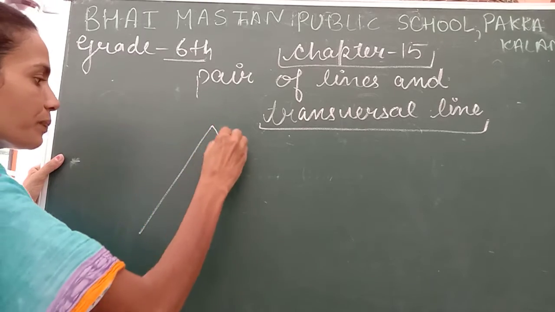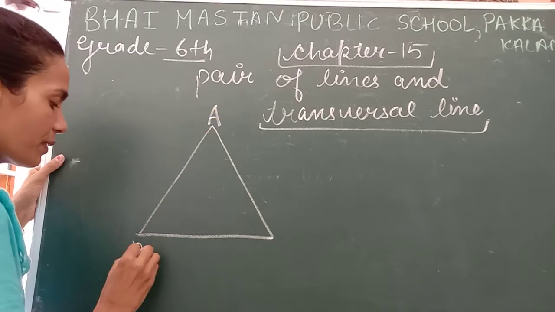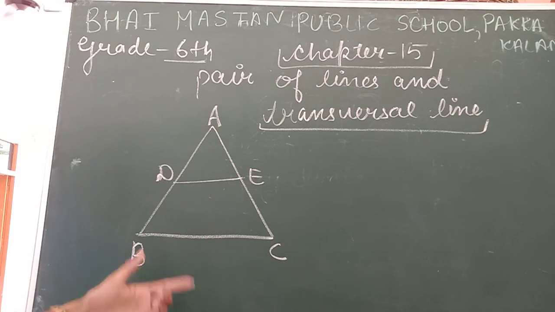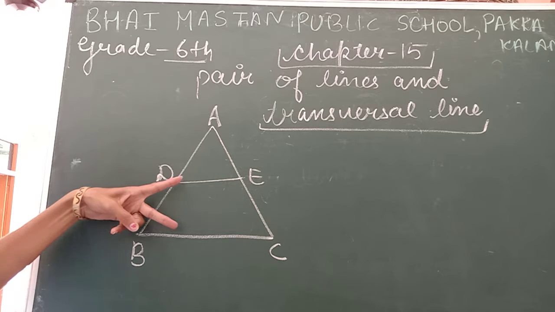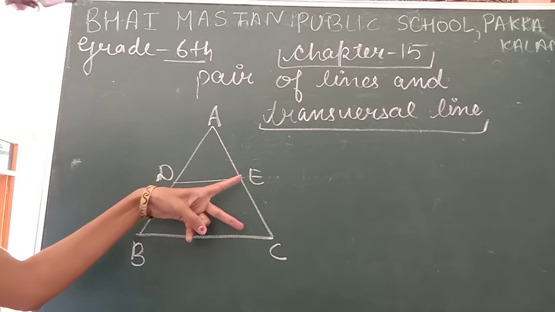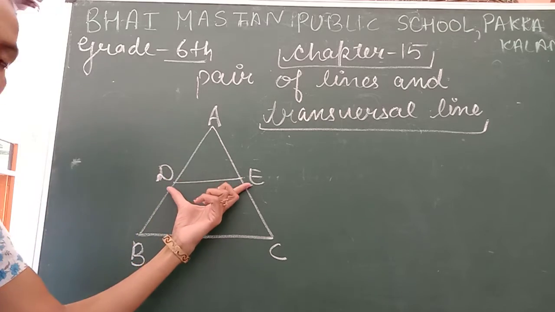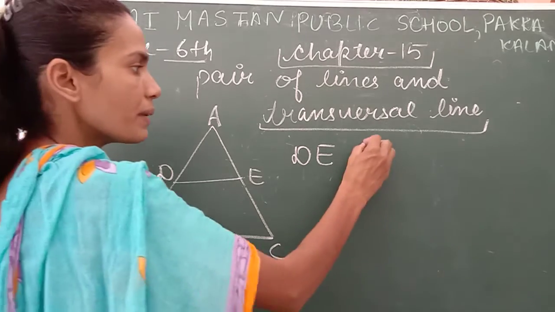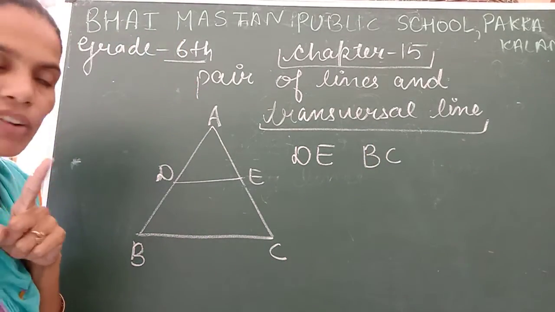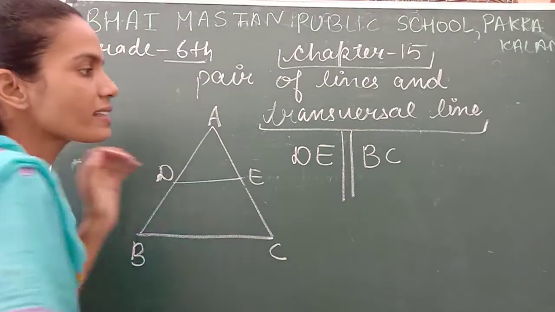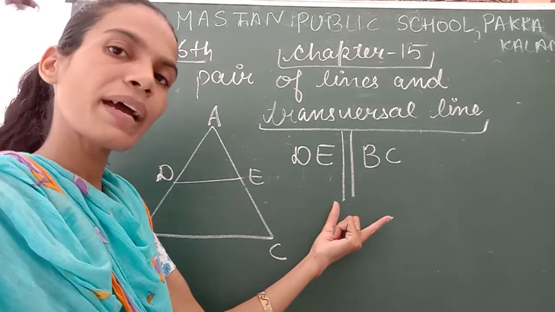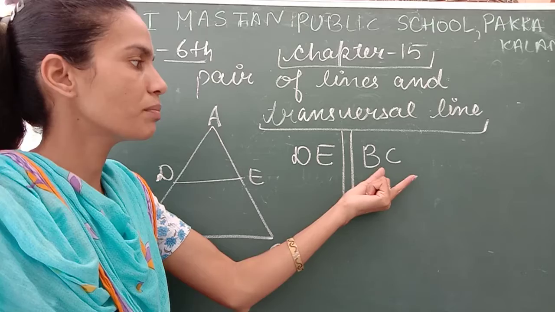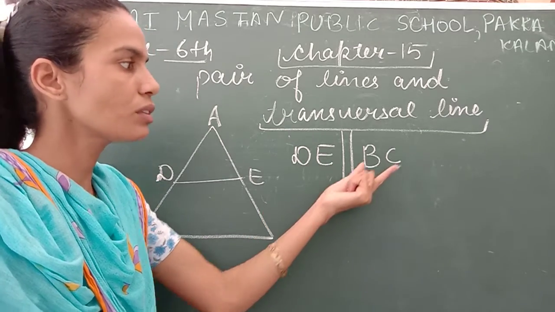So like this. Yes, A, B, C, D, E. So parallel lines in this triangle: this one. The parallel lines of this triangle are this one. The name of this line is DE, and the name of this line is BC. And what is the symbol of parallel? These two lines are the symbol of parallel. So how do you read it? DE parallel to BC. DE parallel to BC.